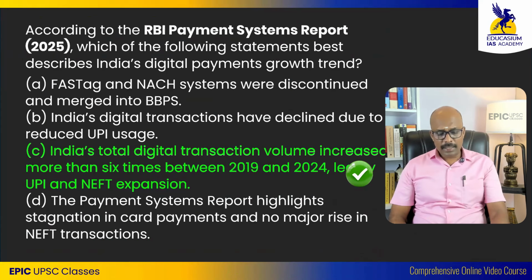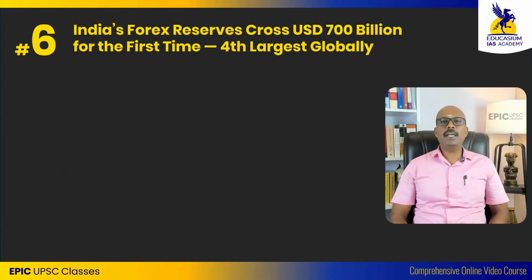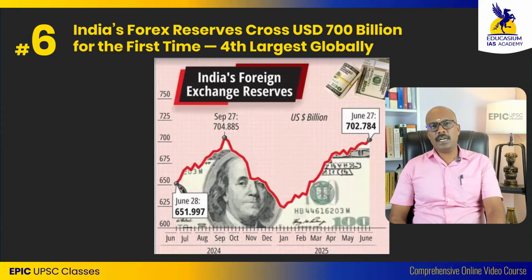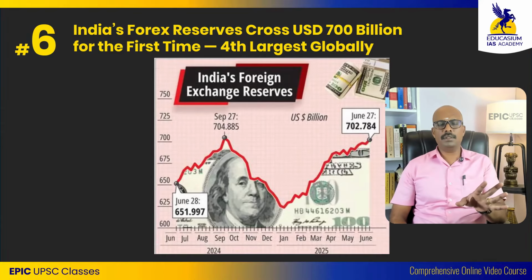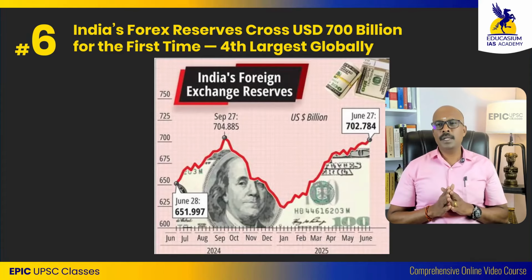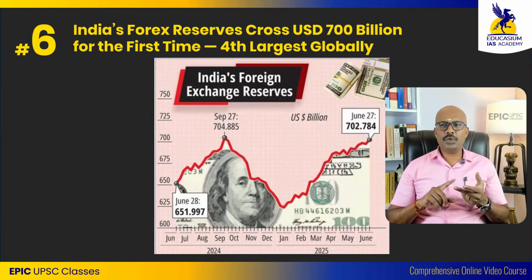The next topic which is important from the examination point of view is that India's Forex reserve crossed US$700 billion for the first time. You know, we have discussed in class that India is the 4th largest Forex reserve holding country, after China, Japan and Switzerland.